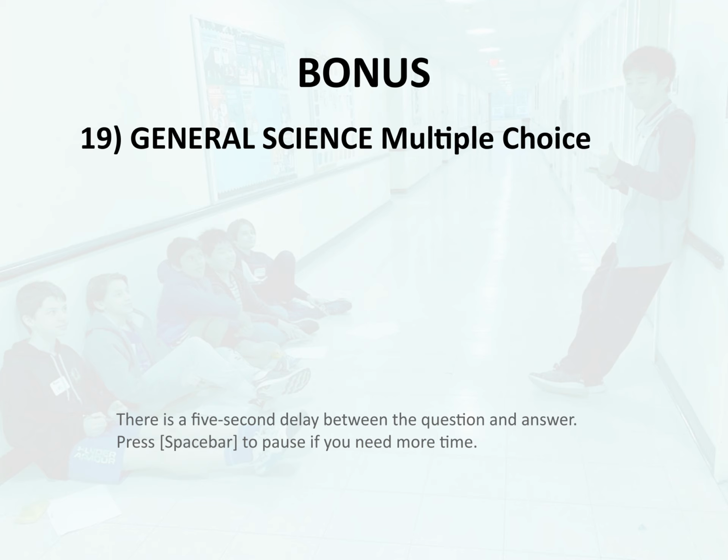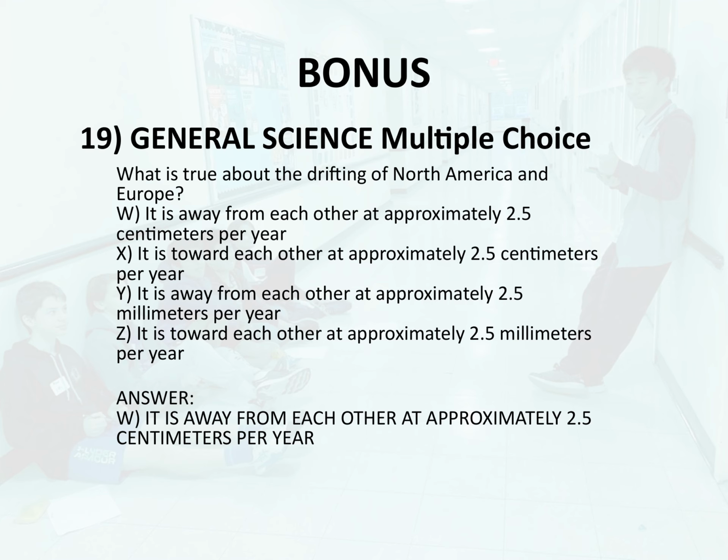Y. It is away from each other at approximately 2.5 millimeters per year. Z. It is toward each other at approximately 2.5 millimeters per year. Answer. W. It is away from each other at approximately 2.5 centimeters per year.